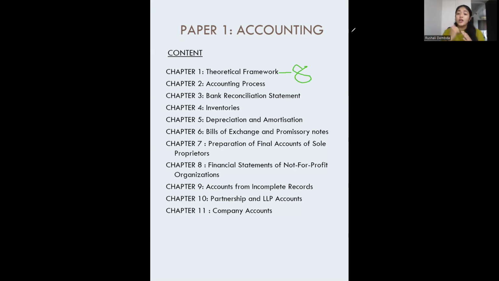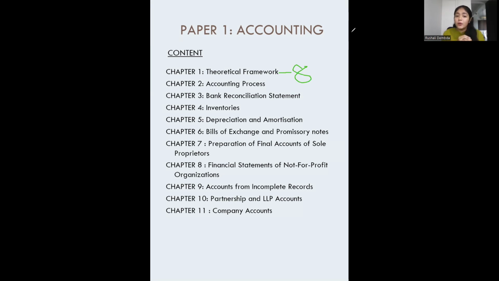Then comes your accounting process, which you have already learned in 11th and 12th standard, which includes recording the transactions, journalizing, ledger posting, trial balance preparation, preparation of financial accounts, all this is your accounting process. All these we are going to learn. This is going to take around 10 hours because it's a big chapter, important for us, and all the aspects we need to learn. So this is going to consume 10 hours.